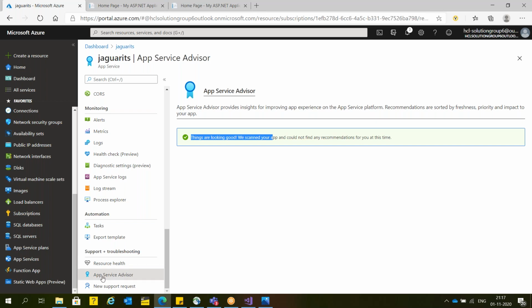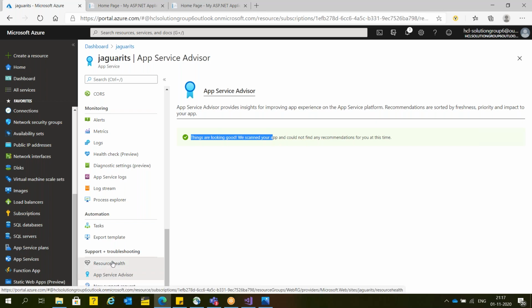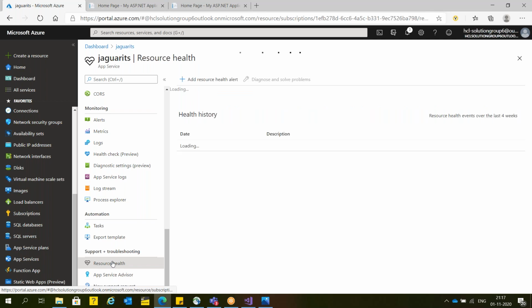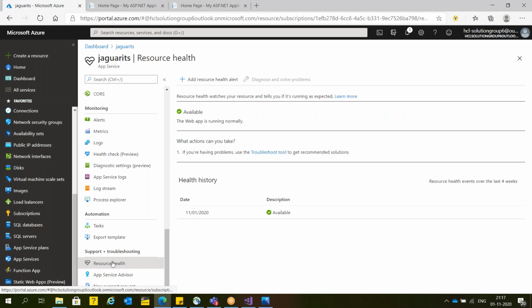Okay, this is a common service, a common component that Microsoft is using with various services. Now, per day they will scan your system and give you the health report. So the web app is running normally. They scanned today, and this is available. So every day they will issue a health history of your service. Today's health history is available, and our system is running normally.